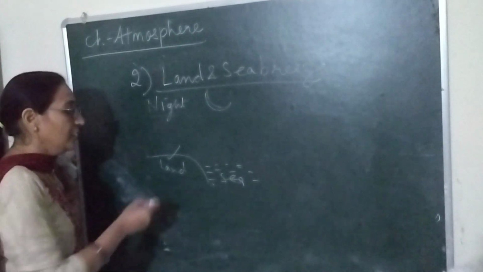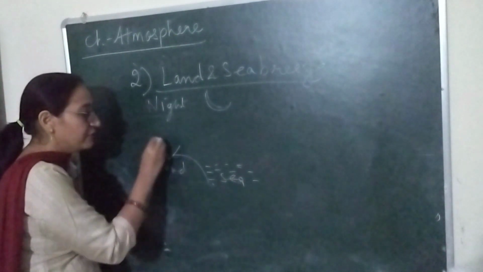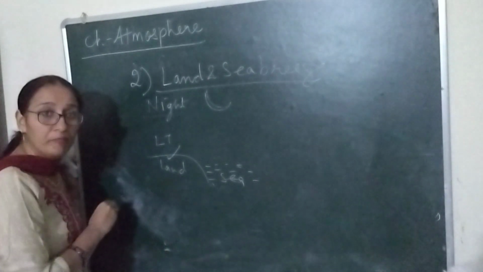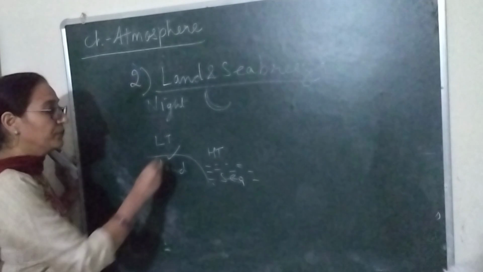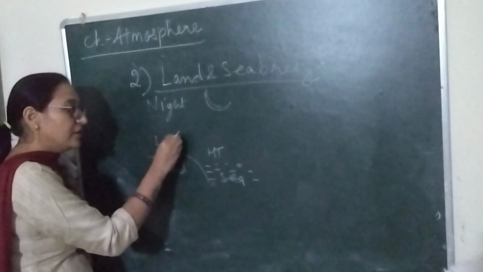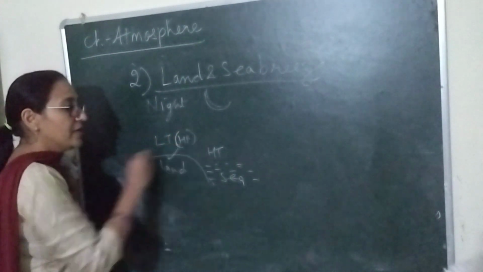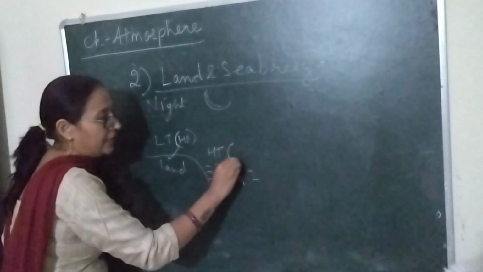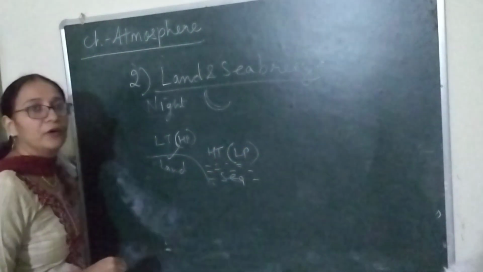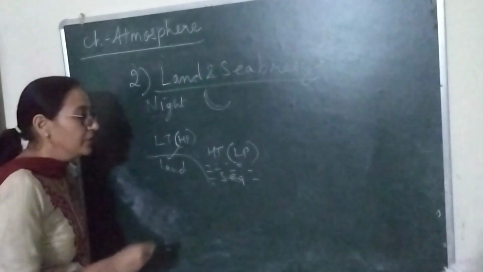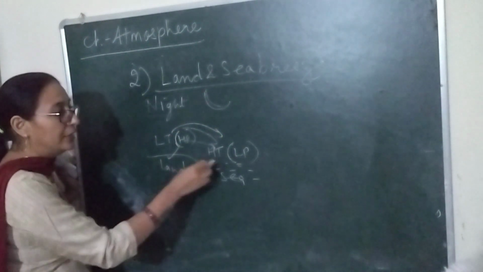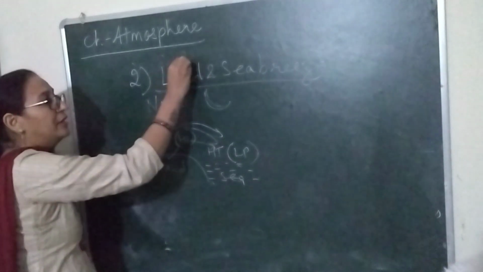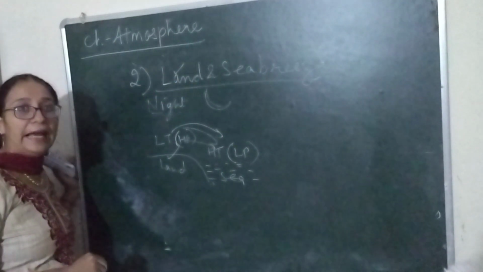So if land cools faster, here there will be low temperature, and the sea takes time, so here it will be high temperature. And we know if there is low temperature, high pressure will be there, and if there is high temperature, there will be low pressure. Wind always blows from high pressure to low pressure. So during night time wind blows from land to sea. This is called land breeze, which occurs during night time.